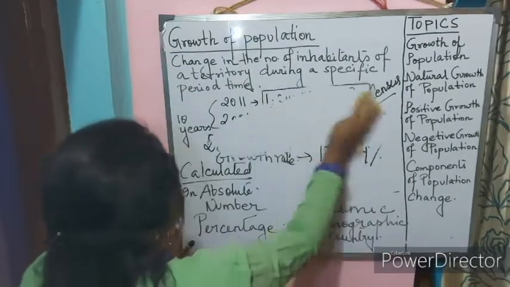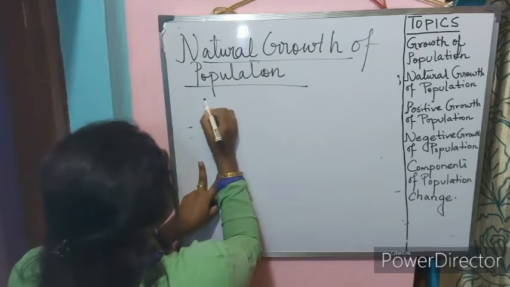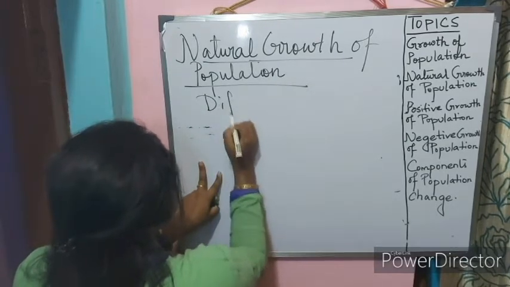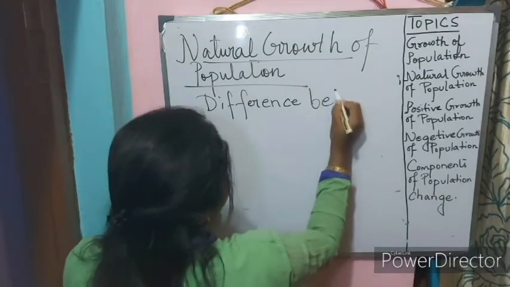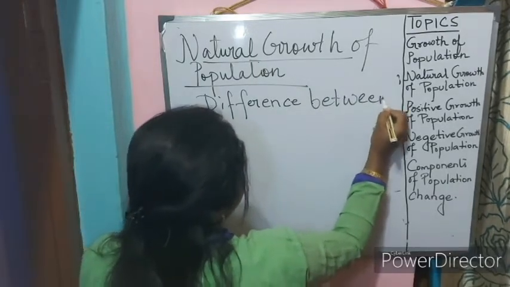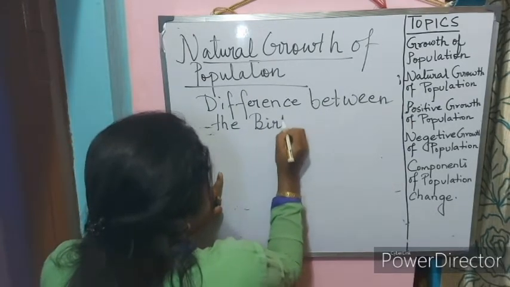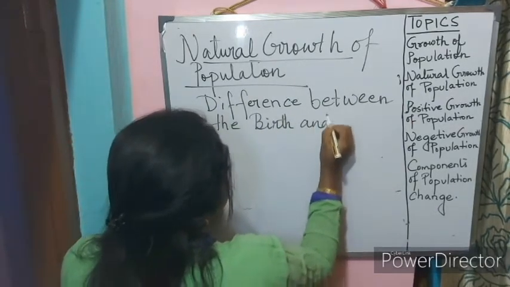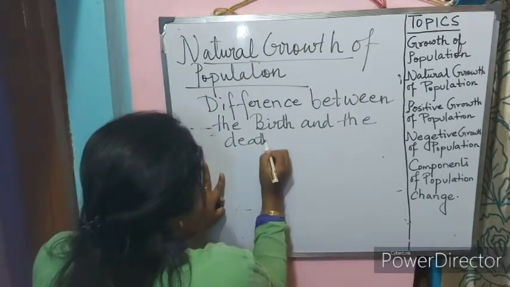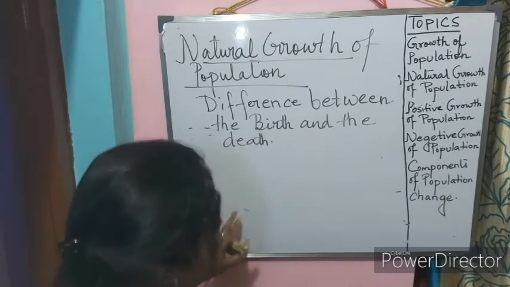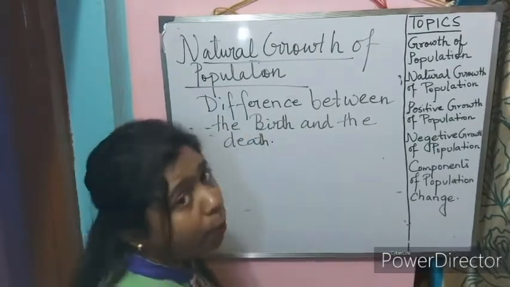What is natural growth of population? Natural growth of population means just the difference between the birth and the death. By just subtracting the death rate from the birth rate, we can get the natural growth of population.